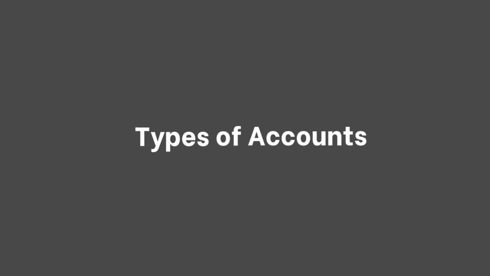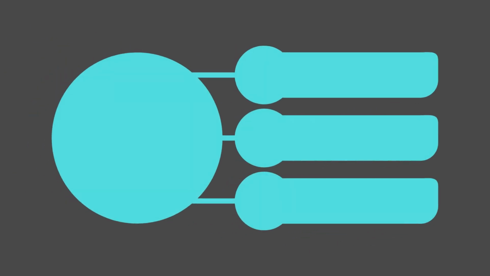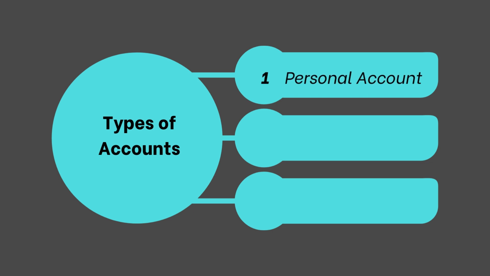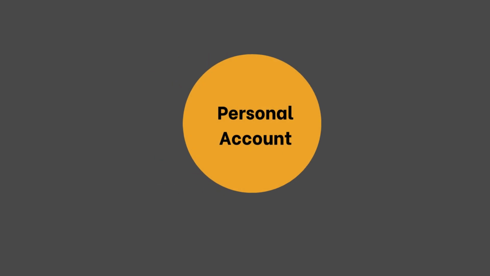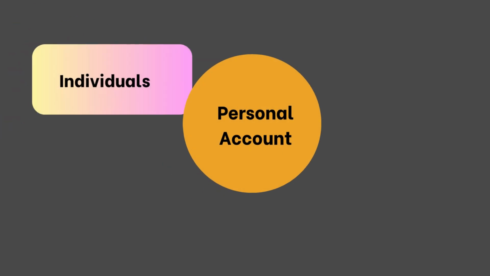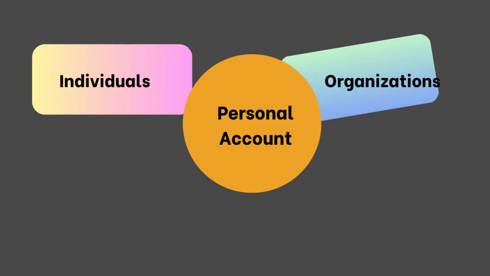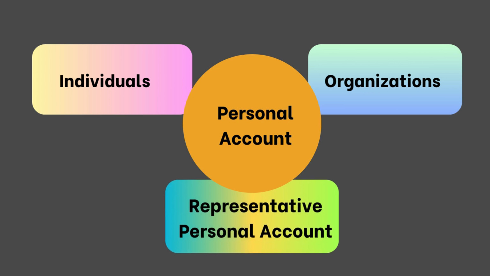Next, let's discuss the types of accounts in financial accounting. In financial accounting, every debit or credit transaction entry will belong to one of the three types of accounts: personal account, nominal account, and real account. A personal account is a general ledger that relates to natural persons or individuals, artificial persons or organizations, and representative personal accounts, which represent the accounts of natural or artificial entities. Some examples of personal accounts are customers, vendors, salary accounts of employees, drawings and capital accounts of owners, etc.